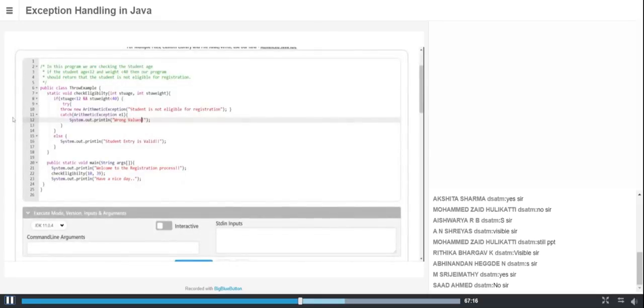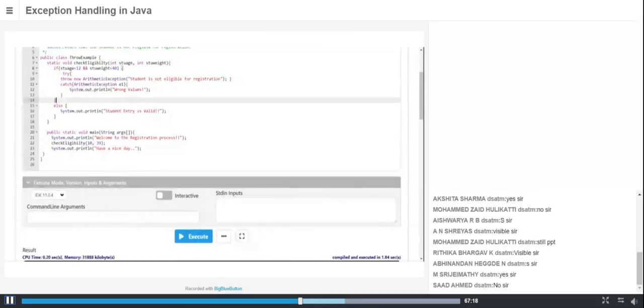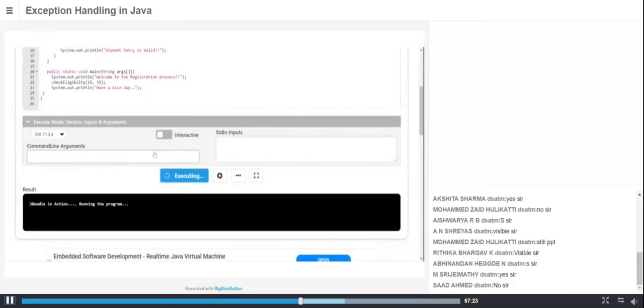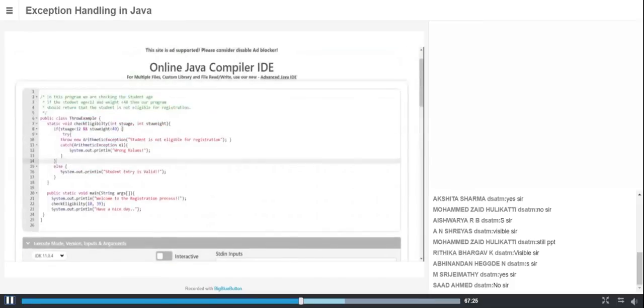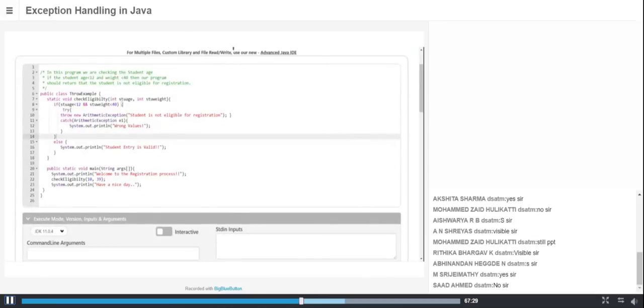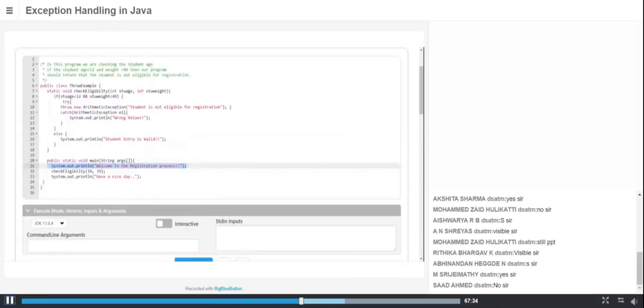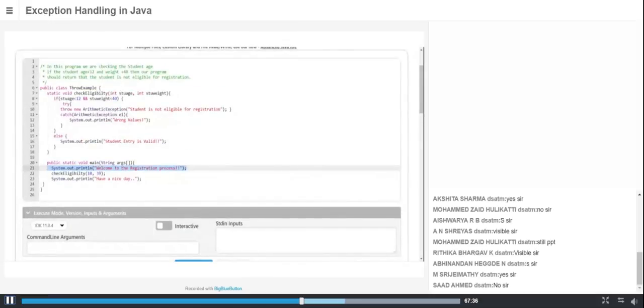Now I'm going to run this. We'll see what happens. See, even if I have an exception, it is not at all possible to handle that. That's why I have an error message. Only the first statement has run properly. But now I know how to handle that by using a catch statement.